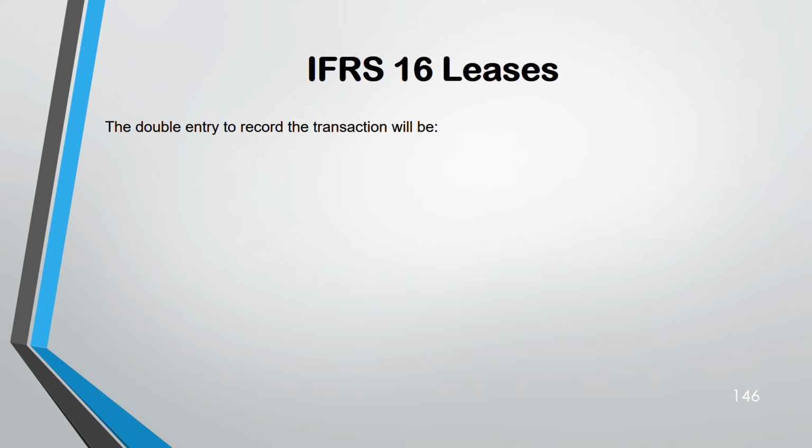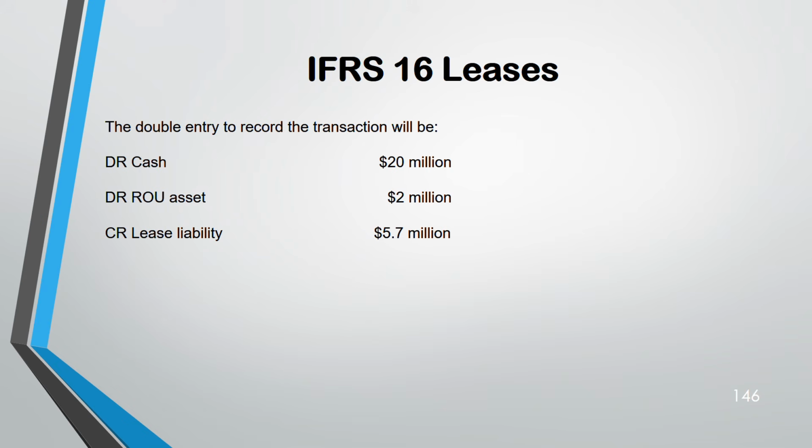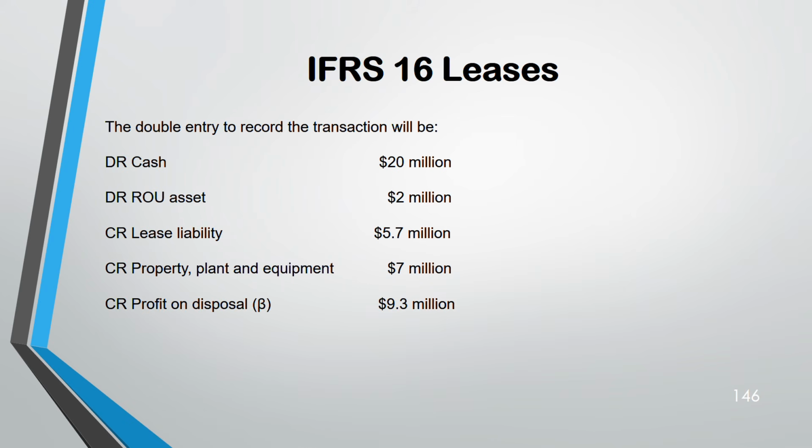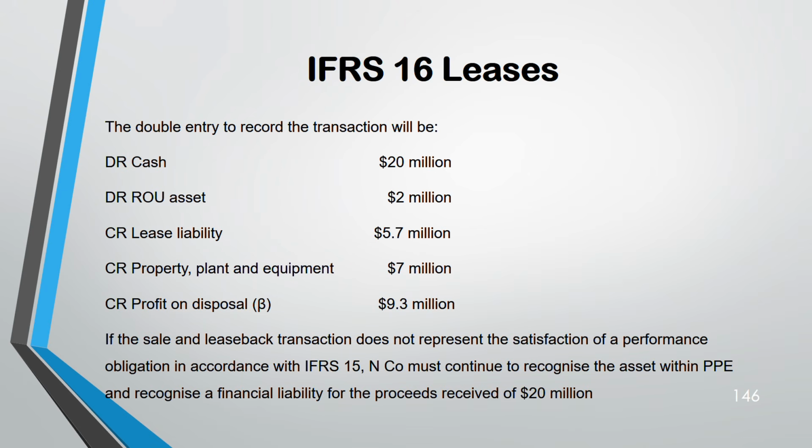So the double entries are like this. Debit cash 20 million because you have sold. Debit right of use asset 2, credit lease liability 5.7. What is the balance? I mean, okay, property, plant and equipment you have sold, credit that also 7 million. The balance is profit. It's a balancing figure. There's a profit on disposal of 9.3. Your debit side has to be equal to your credit side. That's how you get the balance always.